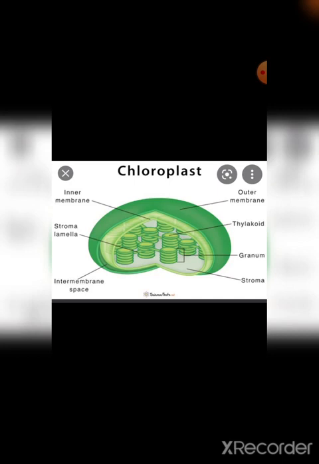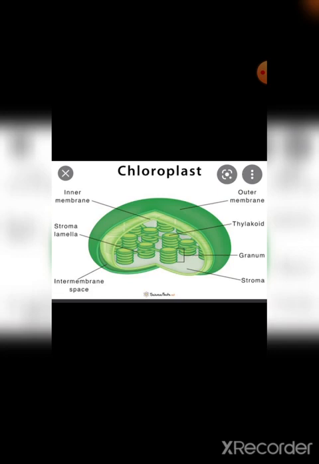Now, this is our chloroplast that is present in the leaf and sometimes in the stem also, in the green stem. So, chloroplast contains the chlorophyll in it. Let us understand its structure. The inner membrane is there, and outside the inner membrane we have the outer membrane. Then a single sac-like structure is your thylakoid, and 4 to 5 thylakoids form a pile-like structure, just like a book pile. That is known as your granum.